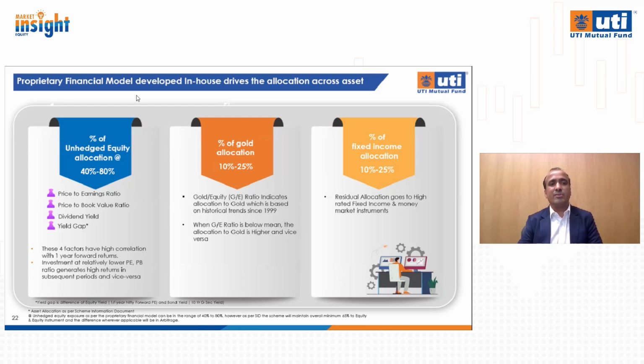But when it comes to net equity allocation, the equity allocation range varies from 40 to 80%. Fixed income and gold allocation varies from 10 to 25% each. So equity allocation is dependent on four valuation oriented factors. So we studied various factors which are influencing forward market return, but we found that these are the four factors which are consistently having very high correlation with 1 year forward Nifty returns.